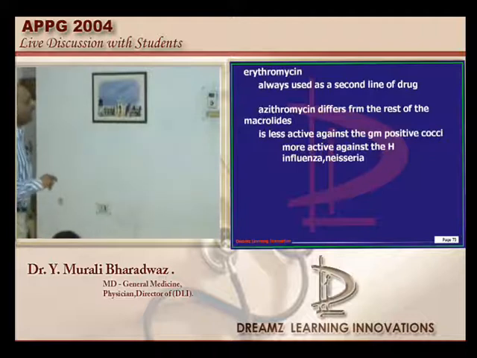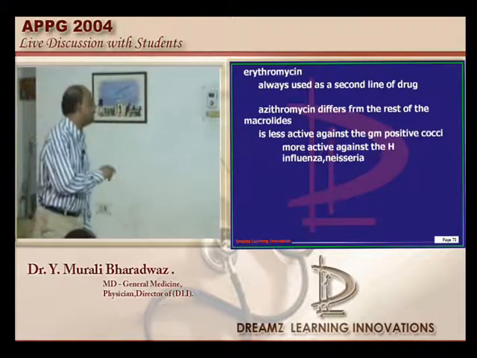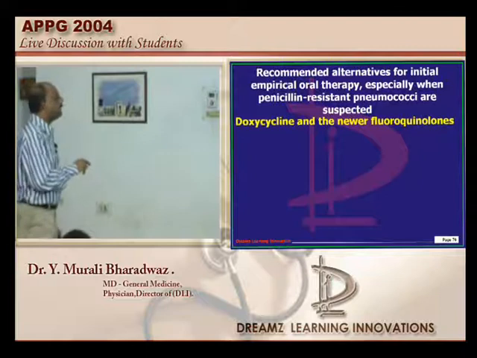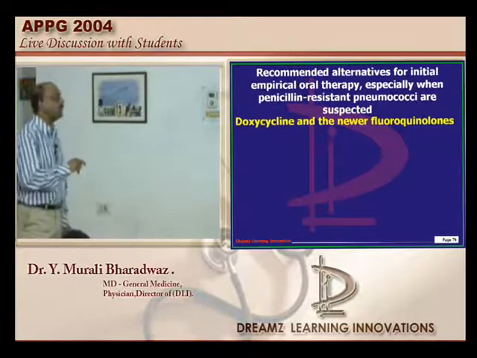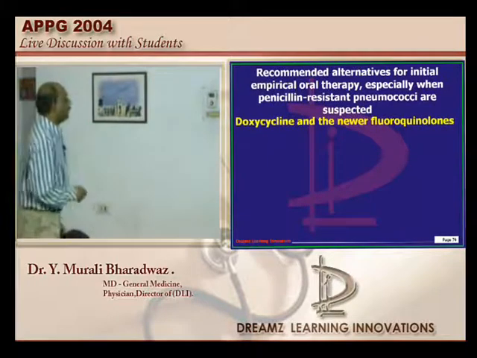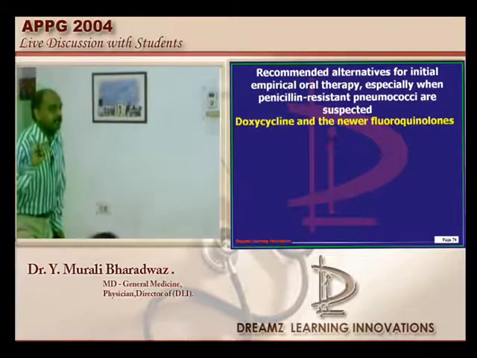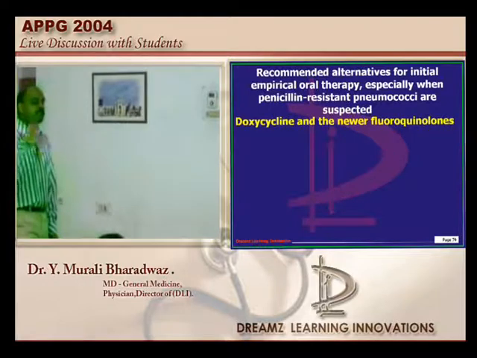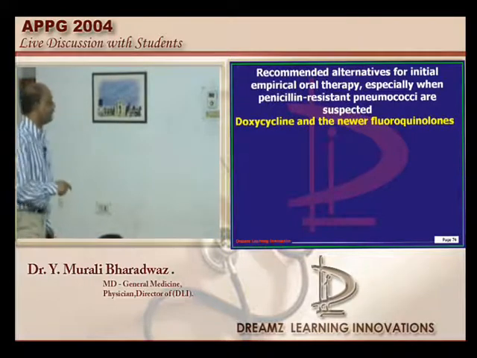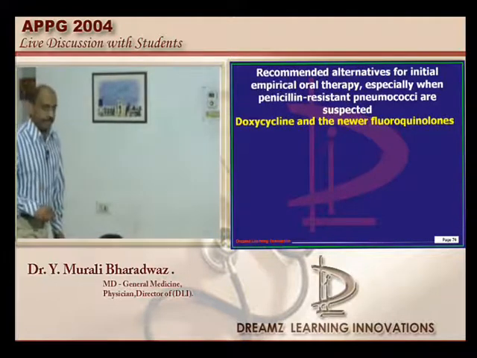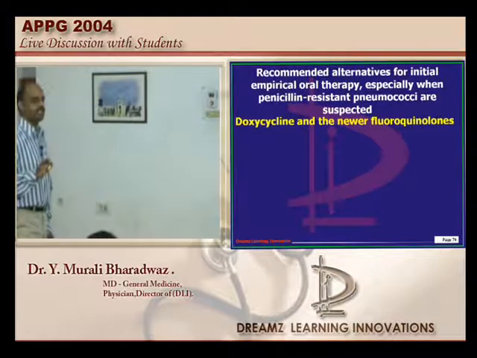Then what are the recommended alternatives available as an initial empirical oral therapy whenever penicillin resistant pneumococci is suspected, doctor? One of the important guidelines which you should not forget is that doxycycline can be used if the pneumococcus is resistant to the penicillins, and newer fluoroquinolones, that is levofloxacin, can also be used.